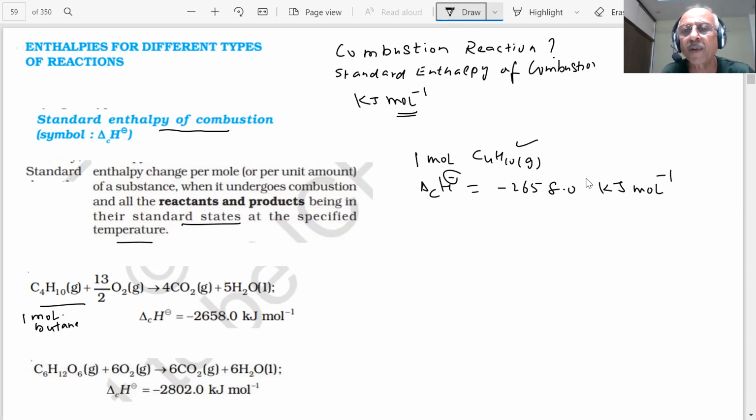Okay, noted? So this is the standard enthalpy of combustion of butane.